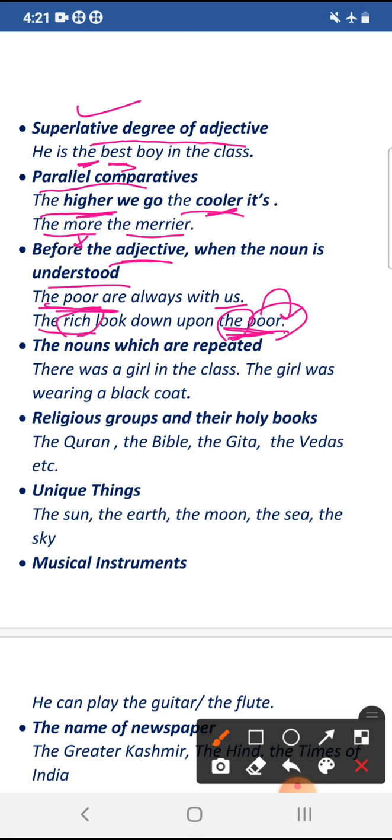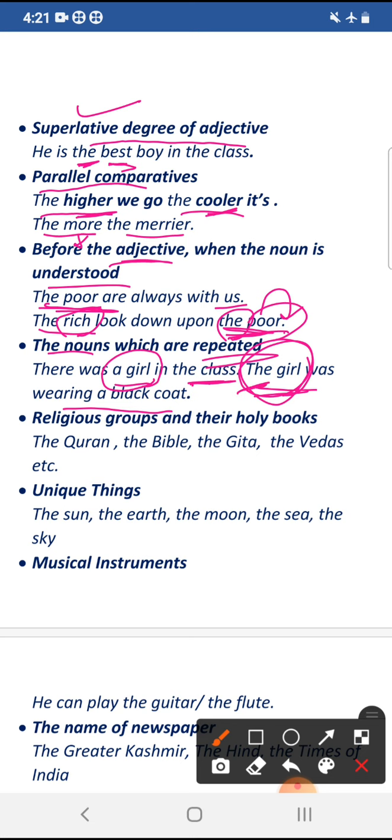Then another use of the definite article is before nouns which are repeated. When we use a noun for the first time, we use the indefinite article. In this example, let us see: there was a girl in the class. जब हम पहली बार इसके बारे में बोलते हैं, there was a girl, ये she is a common girl, so we use the article a. Then we repeat, we say something more. The girl was wearing a black coat. So the girl, ये वही लड़की है, the particular girl that was in the class. So when we repeat the noun, we have to use the definite article.